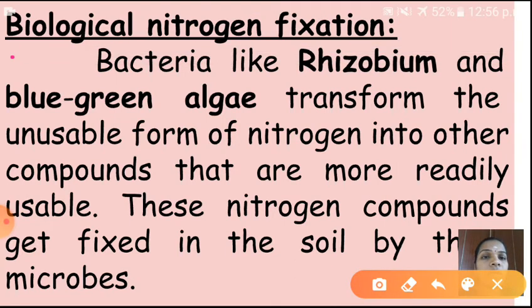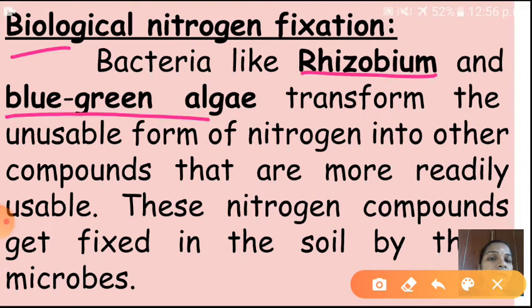Living organisms, that means microorganisms. Microbes and blue-green algae transform the unusable form of nitrogen into other compounds that are more readily usable. These nitrogen compounds get fixed in the soil by these microorganisms.